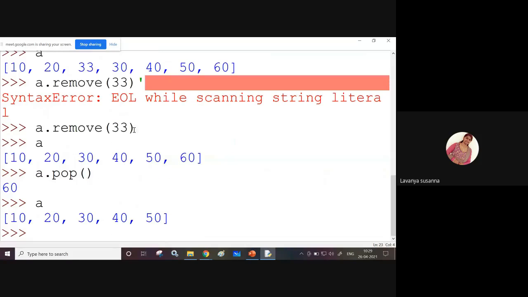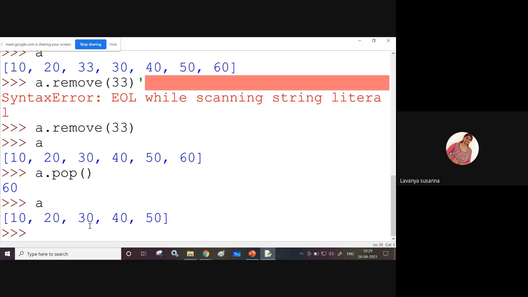If you want to delete some value, use list variable dot remove of that value. If you want to delete the last value, use the pop function, a dot pop.